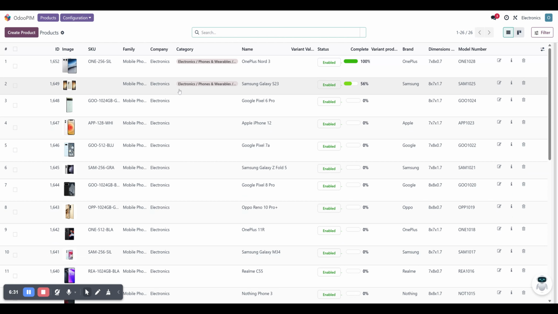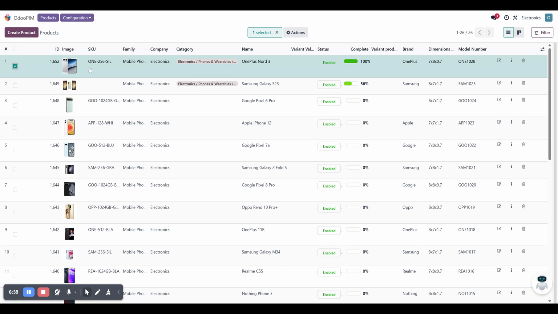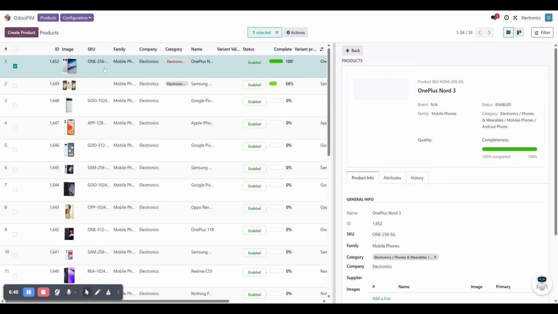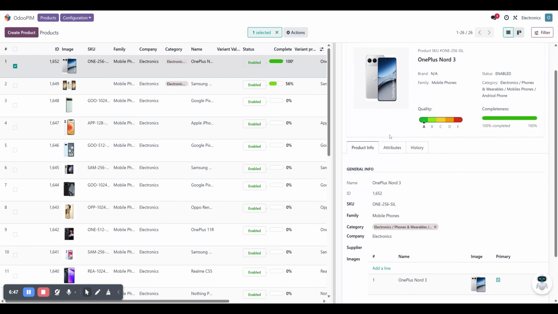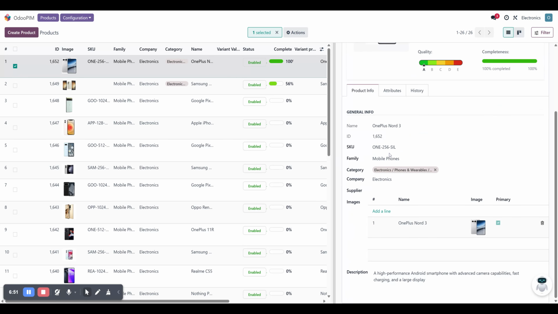If you look at that, we have plenty of products listed here, and out of these products, this one was created recently. Now I have the option to open up this product. I can see the information I have ingested from my Excel sheet. I can go back to my product info tab. I can see the basic information of name, the family that got mapped, the corresponding categories and the company it belongs to, and the descriptions and the images and so on.